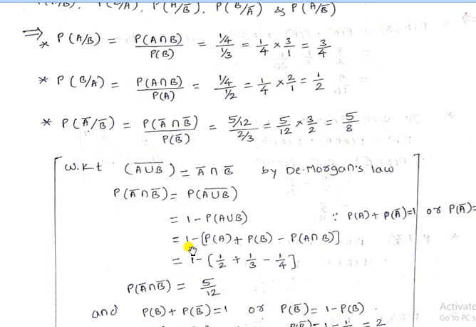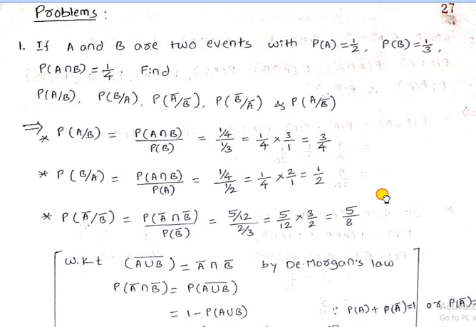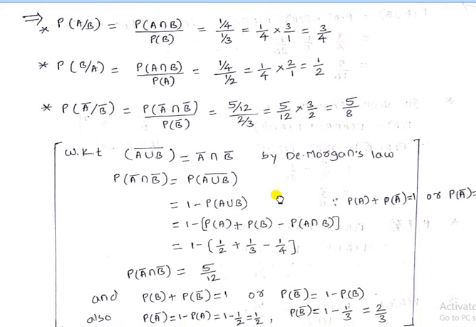Now, 1 minus probability of A union B. Again applying the addition rule, probability of A union B becomes P of A plus P of B minus P of A intersection B. Once again, substitute the values of P of A, P of B, and P of A intersection B. After substituting these numbers, we get the value of probability of A bar intersection B bar as 5 divided by 12.